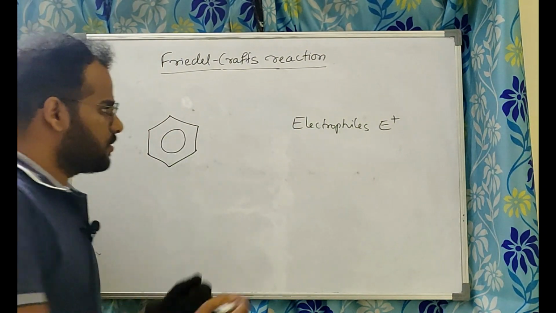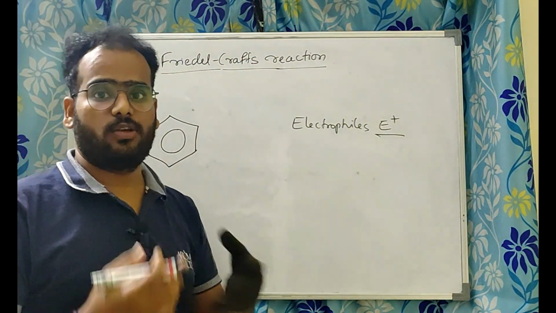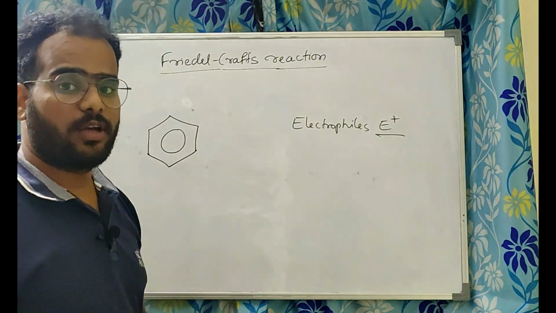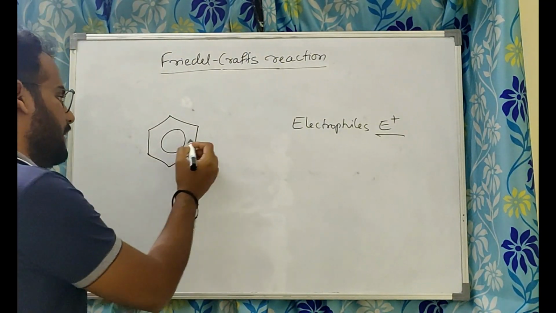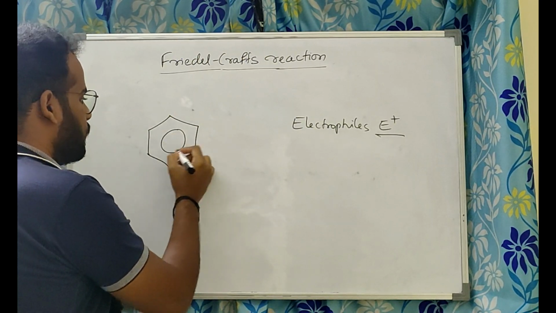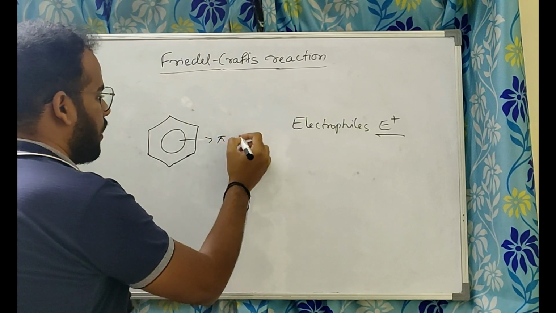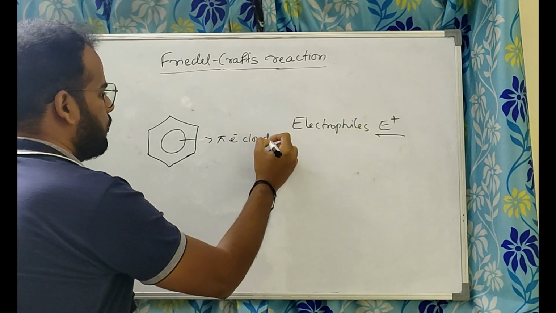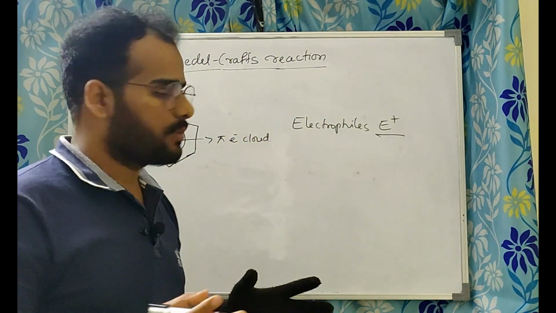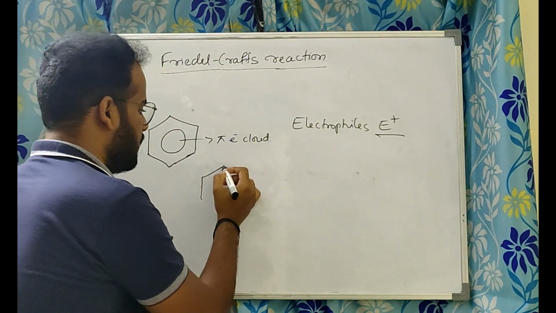Now they chose one electrophile. Then there should be someone who can give electrons to them. Who are those? That is benzene. If you see the structure of benzene, what is this circle? This circle is pi electron cloud. Pi electron cloud, what is that? It is nothing but the pi electrons in the benzene.